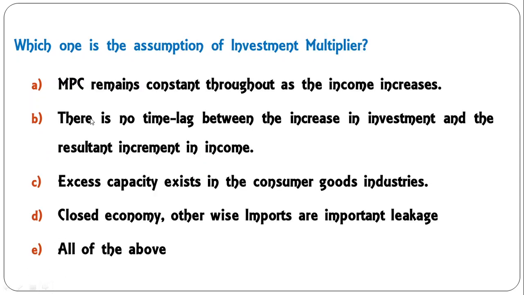Moving to the next, which one is the assumption of investment multiplier? Here also, dear student, you can see all the options which I have added are true assumptions of investment multiplier. So correct answer is all of the above: that MPC remains constant, there is no time lag, excess capacity in consumer goods industry, closed economy. So these are the assumptions of investment multiplier.